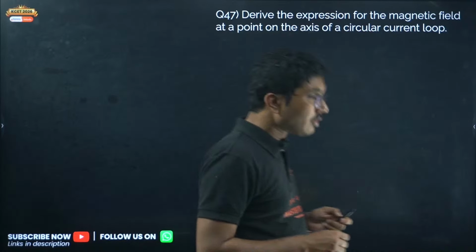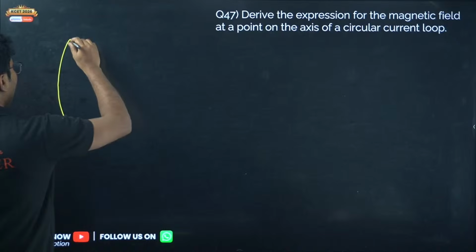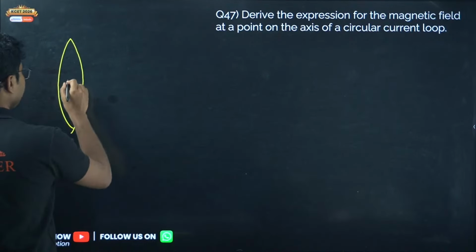Okay, derive the expression for magnetic field at a point on the axis of a circular loop. Very important derivation. Okay, so magnetic field on the axis of a current carrying loop. So here this is the radius r. You are trying to find magnetic field at this point, say P. The distance from the center is x. The slanted distance is r.